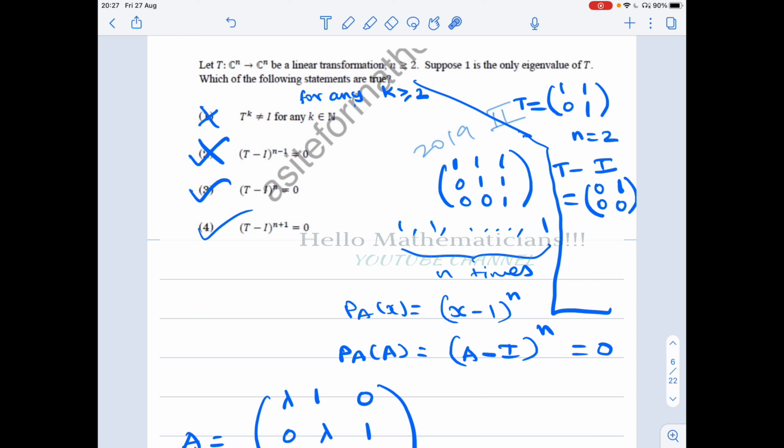It is not given that T is not equal to the identity, so you can take T to be the identity linear transformation. Then T^1 gives identity, and 1 is a natural number, so you can take k to be 1. The identity matrix satisfies all the given conditions and T^1 equals identity. Therefore, the first option is wrong.